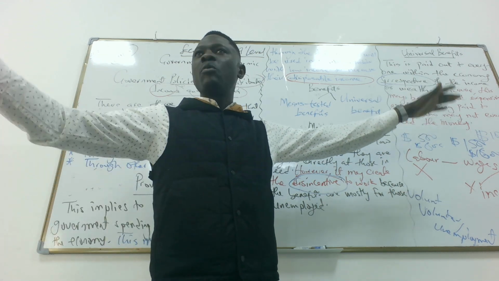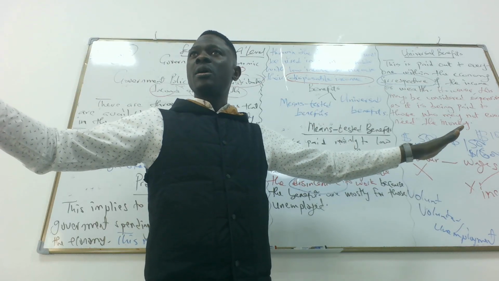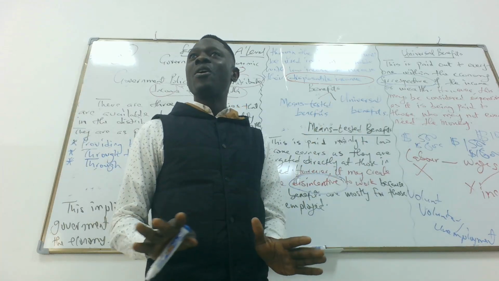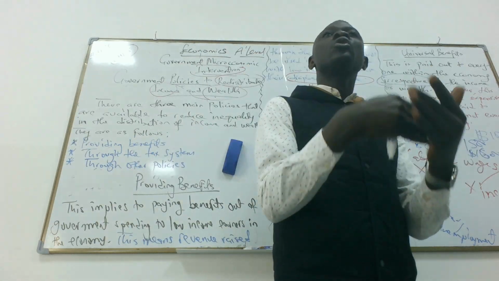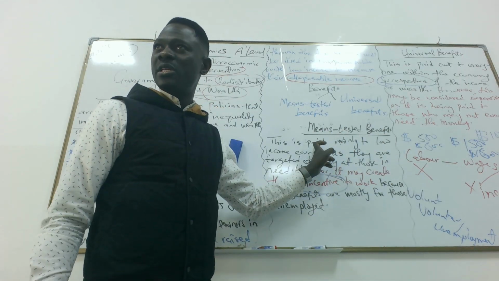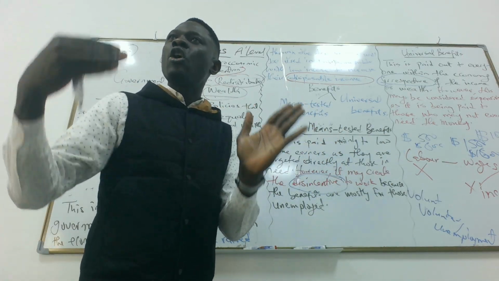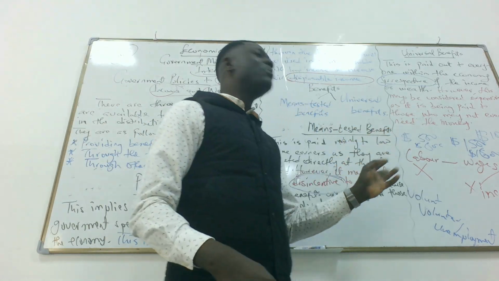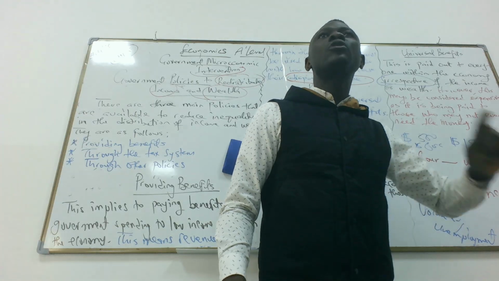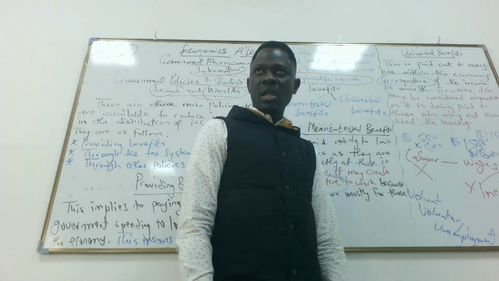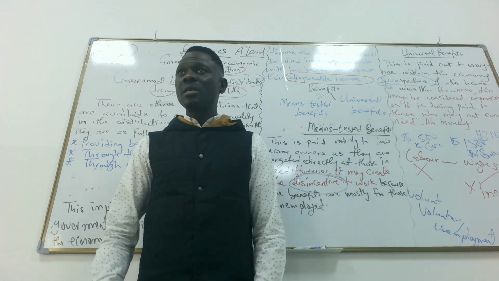Universal benefit is for everyone, irrespective of your income or wealth. The problem about it is that it continues to increase the gap between the rich and the poor because money is being given to those who don't even need them. But for means-tested benefits, it is targeted at unemployed people. But the problem about means-tested benefit is that it might bring about the disincentive to work, which is what? Voluntary unemployment. Is it clear? Is it clear, please? Any question?